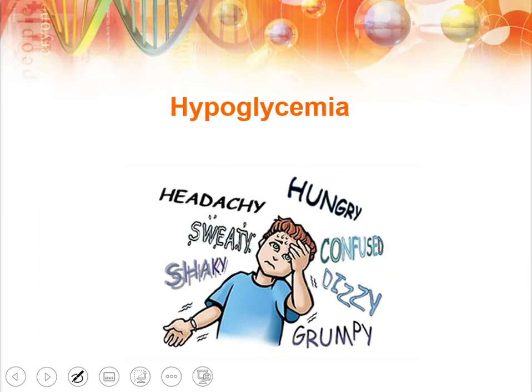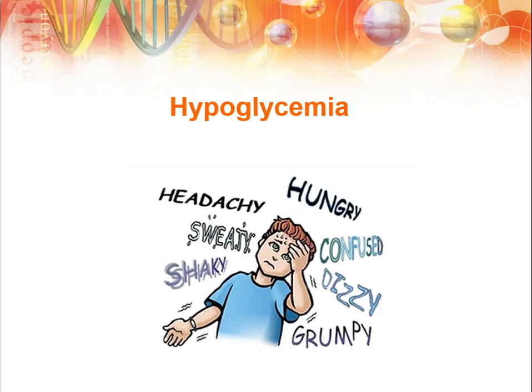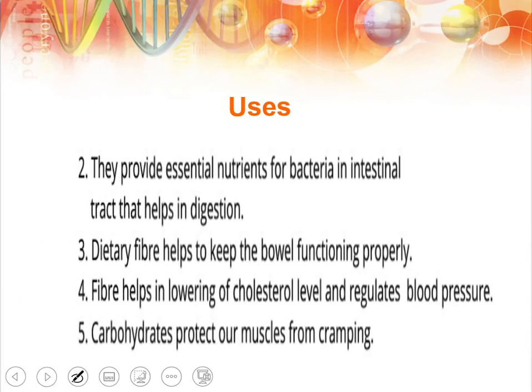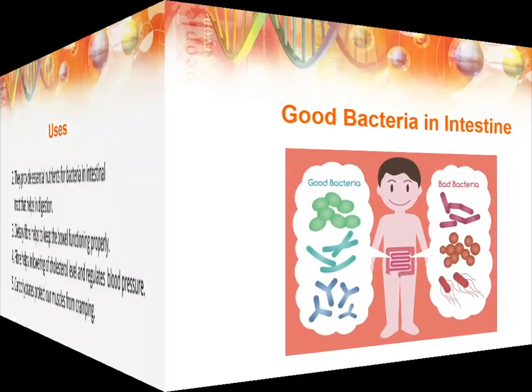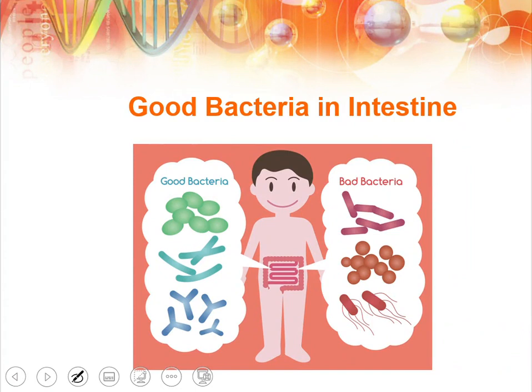Hypoglycemia, in which you feel headache, hungry, dizzy, grumpy, shaky, and it is because when your body is running low in glucose. Carbohydrates, they also provide essential nutrients for our bacteria that are present in intestine. Wait. Bacteria? Yes, our intestine has two different types of bacteria, good bacteria and bad bacteria.